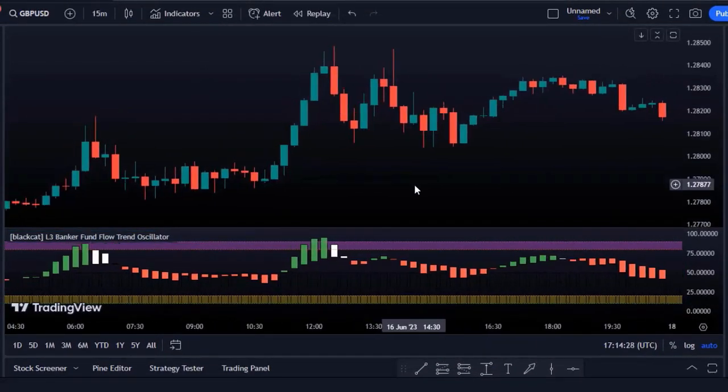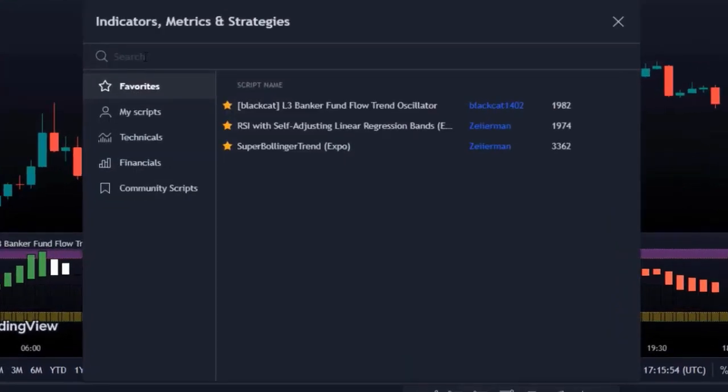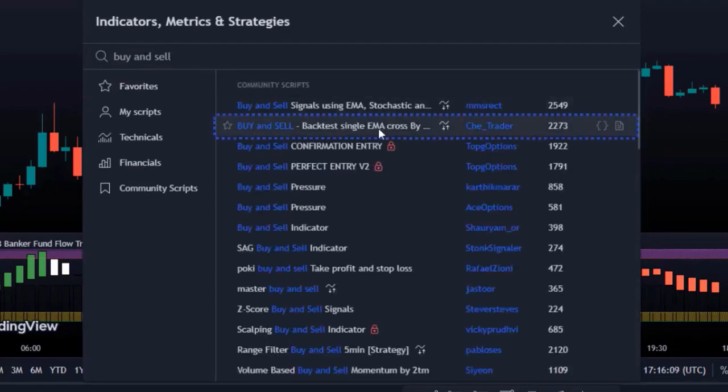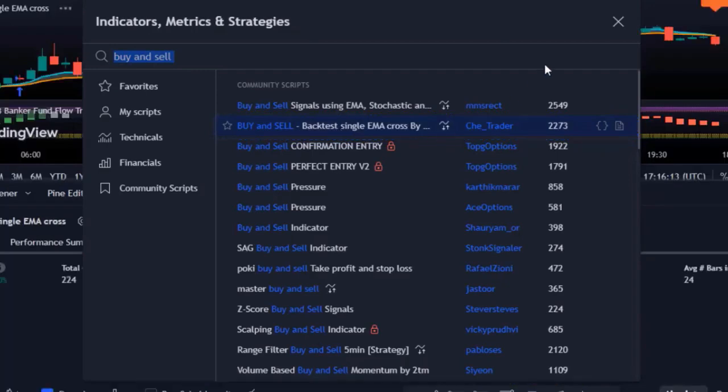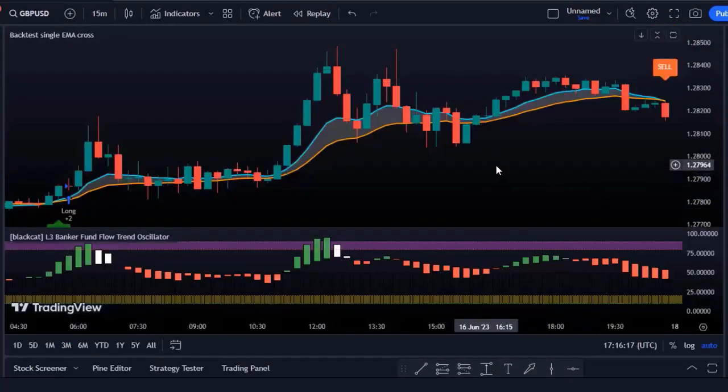Alright, now it's time to introduce our second indicator, which is the buy and sell back test. This indicator helps us identify precise entry and exit points by analyzing the crossover of two exponential moving averages. To add this indicator to our chart, we'll head back to the Indicators tab and search for the buy and sell back test. Once we've selected it, we'll see some buy and sell signals appear on our chart, along with an EMA cross and the L3 Banker Fund Flow Trend Oscillator below.